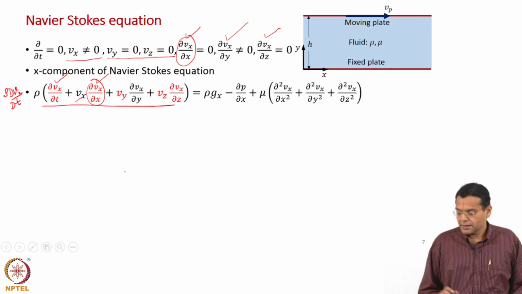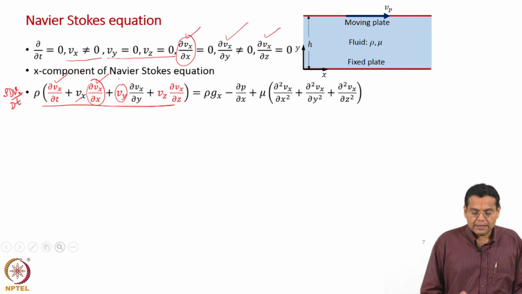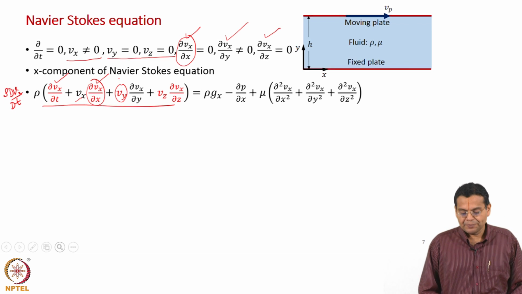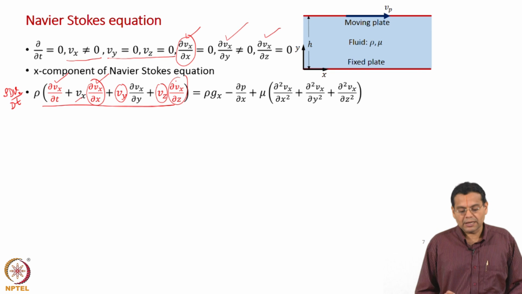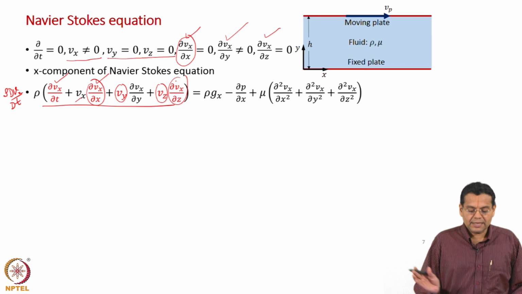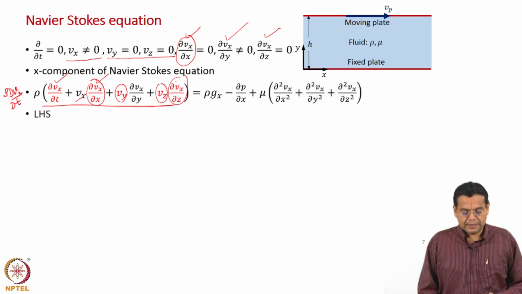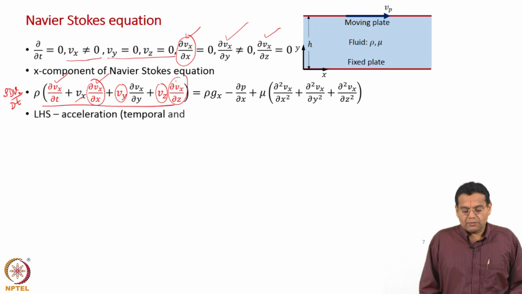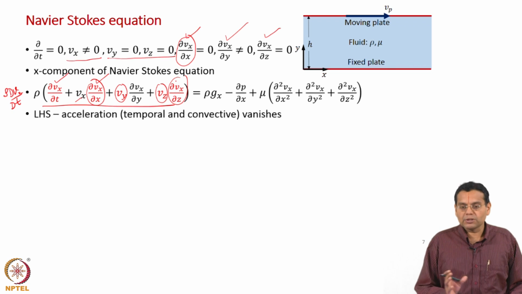Next term we assumed Vy as 0. So, next term is also 0. Next term we assumed Vz is 0, of course, Vx is not a function of z. So, that term also vanishes. So, entire left hand side vanishes and becomes 0, and what does the left hand side represent? It represents the acceleration term. You have a temporal acceleration and a convective acceleration, both the terms vanish.